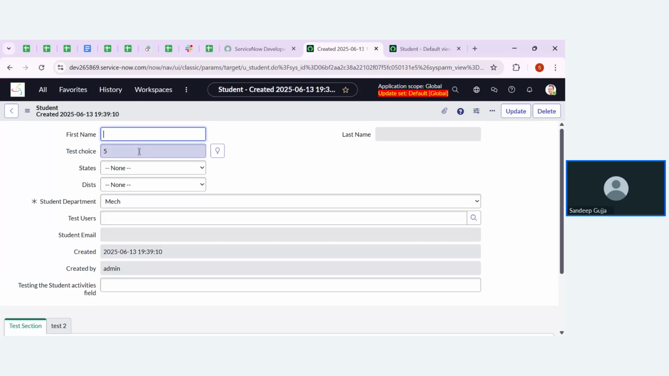I'm not picking any value from the suggestions or the choices. I have directly typed my own value and saved it. So basically, suggestions is used for scenarios like when a student is filling in the department. We have student department as one field, right? Suppose the student is filling the department, so we will give these suggestions.